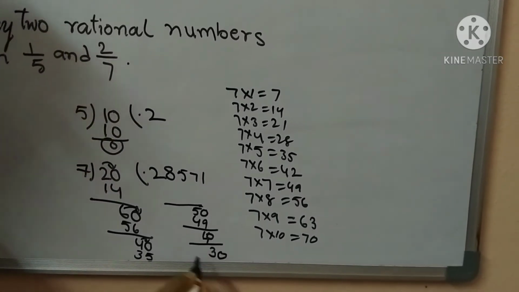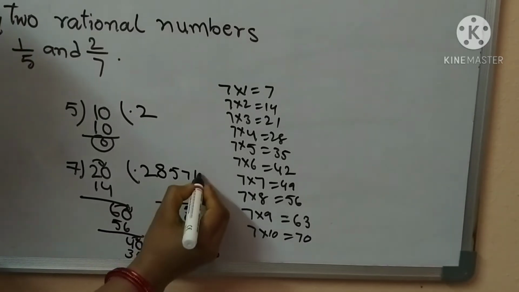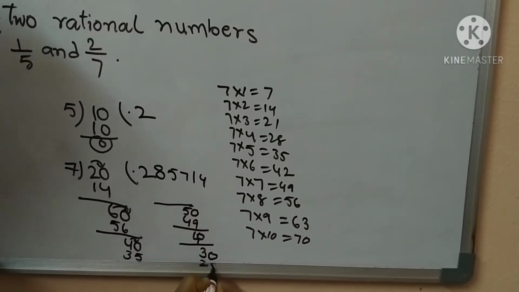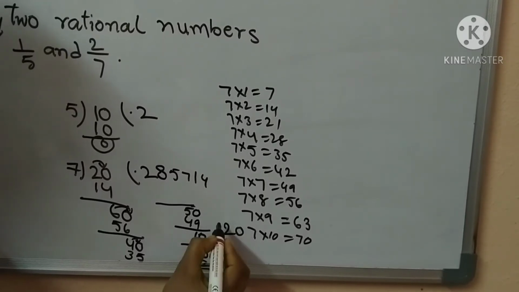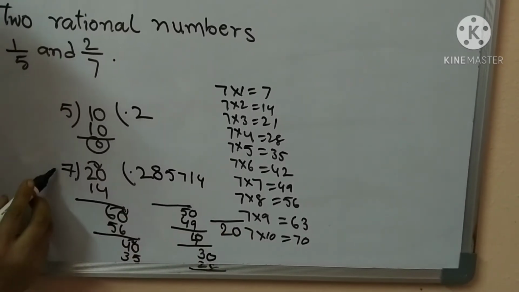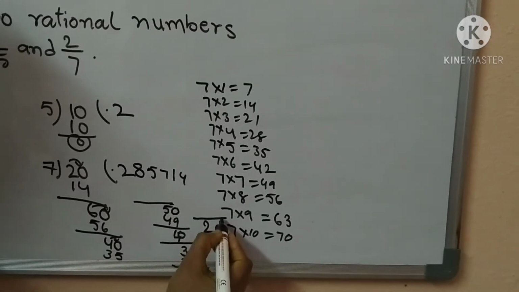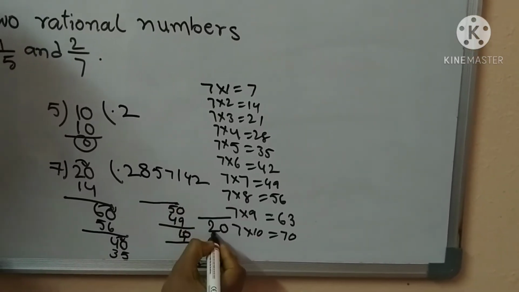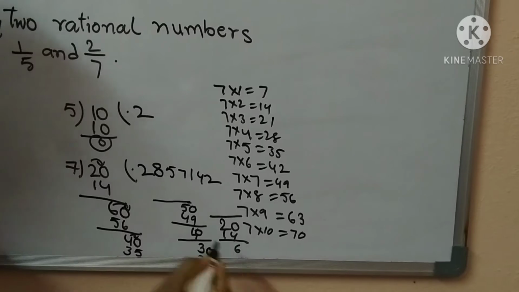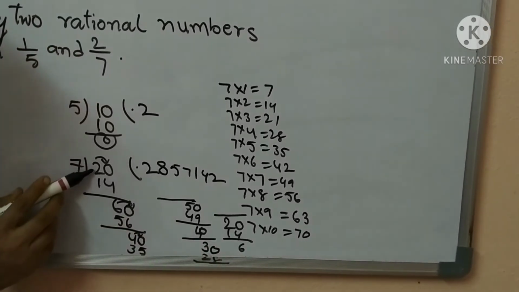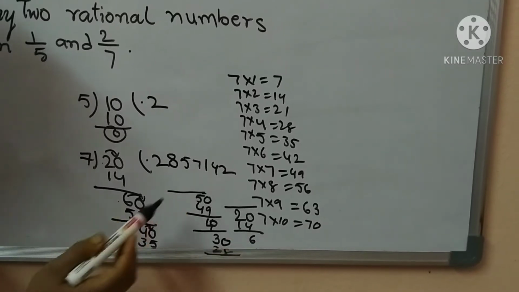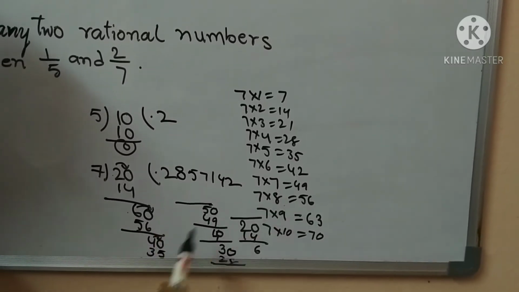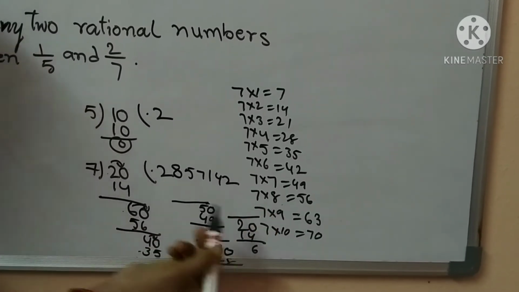Again take the 0. How many times is it possible? 4 times, 28. The remainder is 2. Take the 0 and 7 how many times? 7 twos are 14, again 6. Once you observe that process, 20, 14, again 6. You have to take the 0 after it, 7 eights are 56. The same numbers come again.